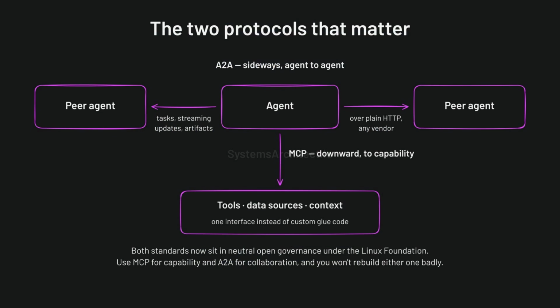It moved to the Linux Foundation in 2025. MCP later landed under the Linux Foundation Agentic AI Foundation, or AAIF. Founding support came from Anthropic, OpenAI, Block, and the major clouds. So both agent-to-tool and agent-to-agent standards now sit in neutral open governance. Use MCP for capability and A2A for collaboration, and you won't rebuild either one badly.